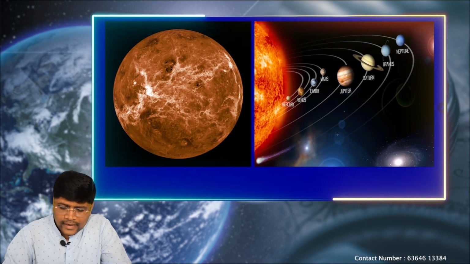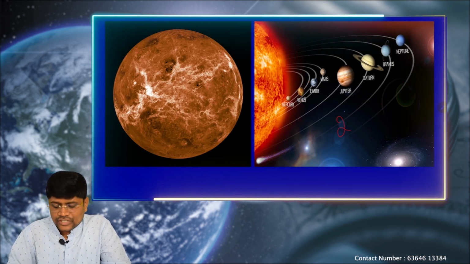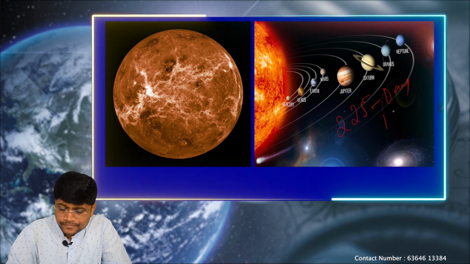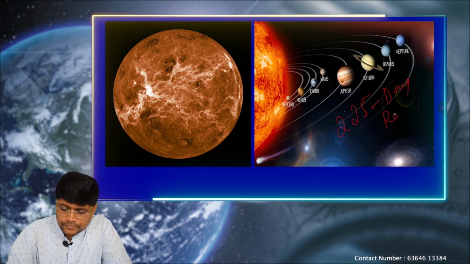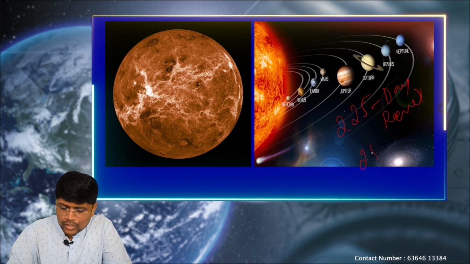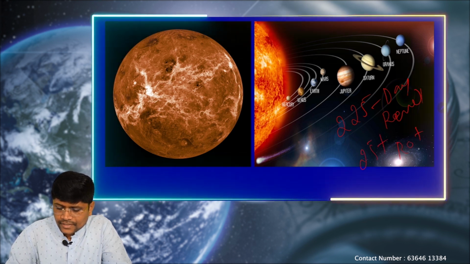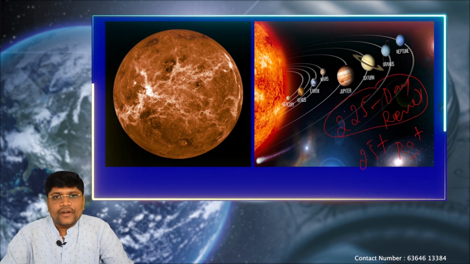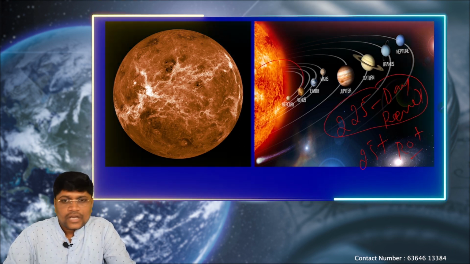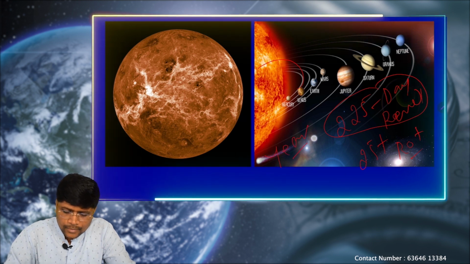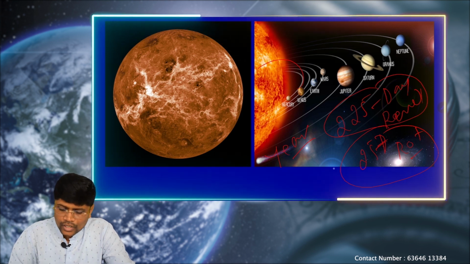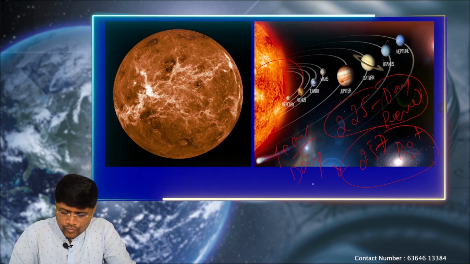Okay. Again, its rotation speed and revolution speed. It will take almost 225 days for one revolution and 257 days for rotation. So that means within 225 days, it will complete one revolution around the Sun. So it will complete first 1 year. Then it will take 257 days for one rotation, that means it will complete 1 day.